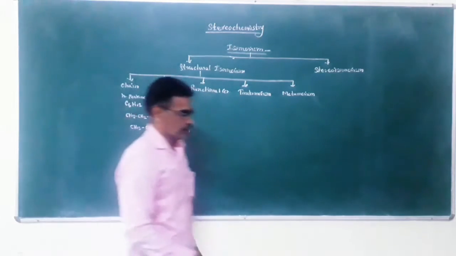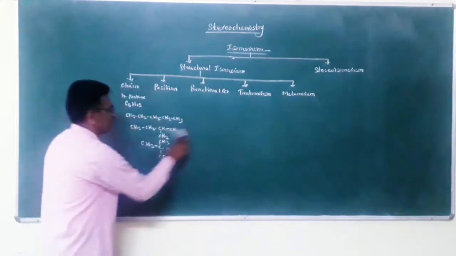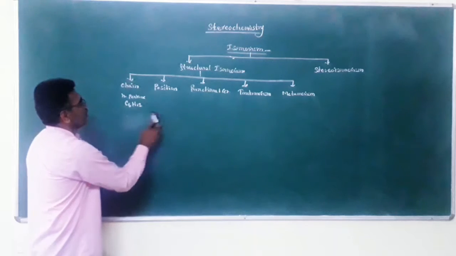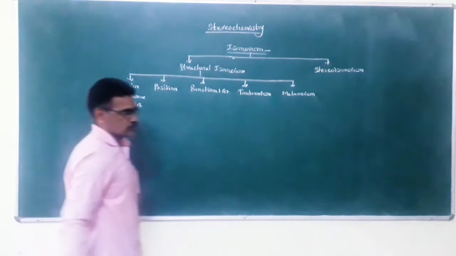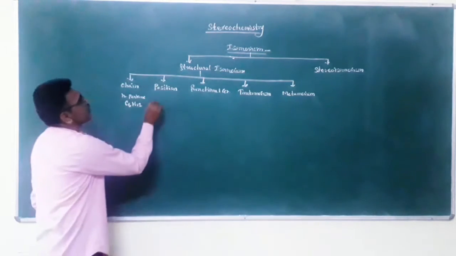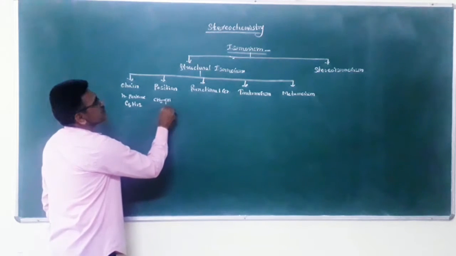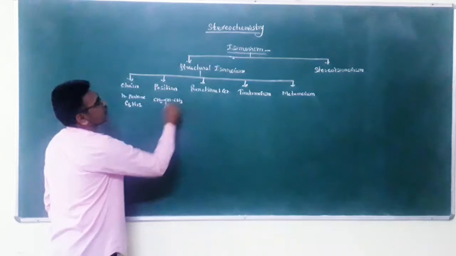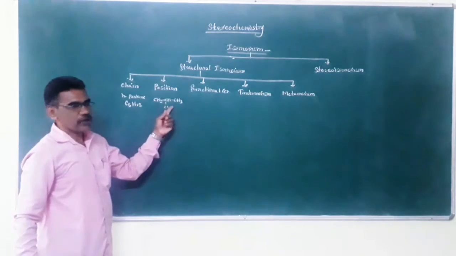Second one is position isomerism. Compounds having the same molecular formula but different attachment of the functional group in the carbon chain. Example is CH3CHClCH3, isopropyl chloride.